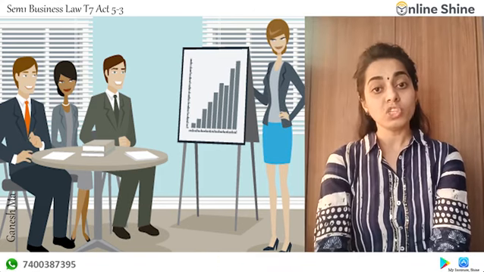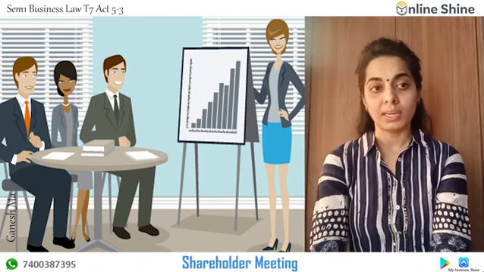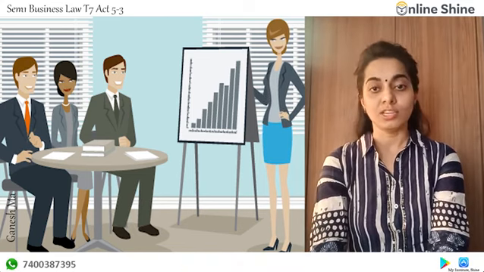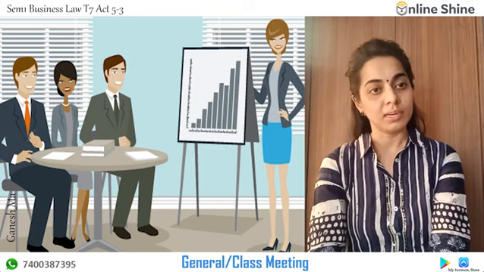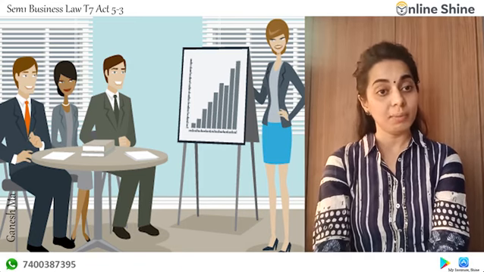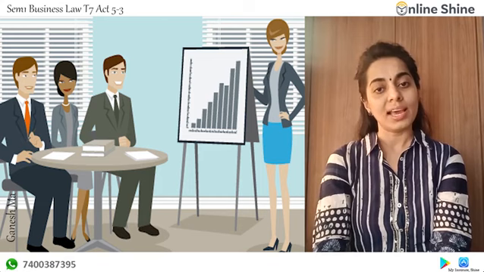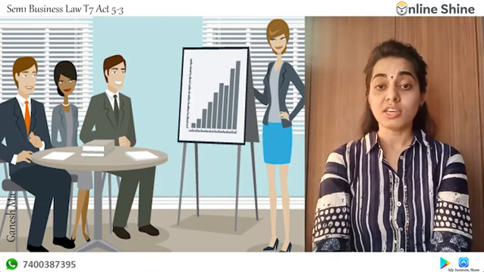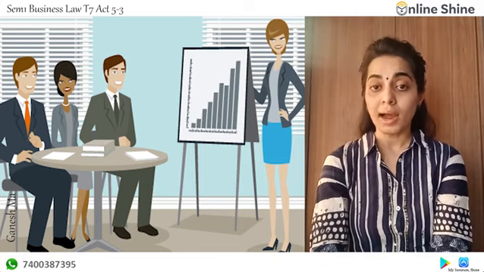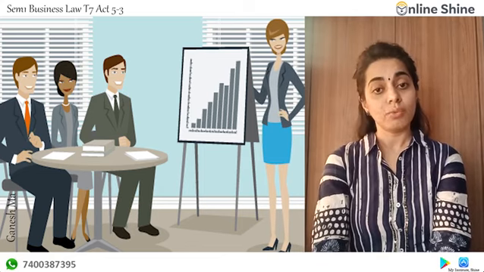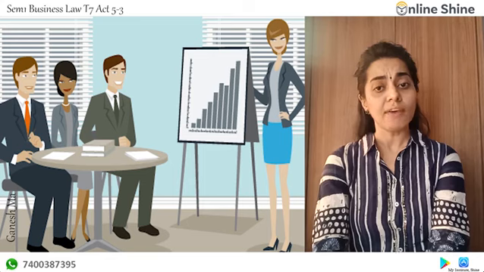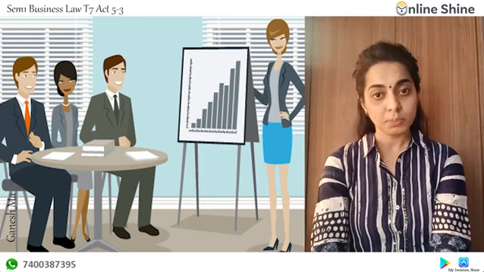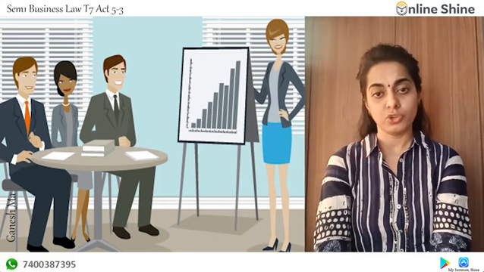First, the most important is the shareholders meeting, and it has been divided into two, that is the general meeting and the class meeting. In general meeting, there is the statutory meeting, annual general meeting, and extraordinary general meeting. Now, the statutory meeting was considered the most important part when a company was being incorporated. Immediately after incorporation, the company was required to conduct its first meeting, which was called a statutory meeting.